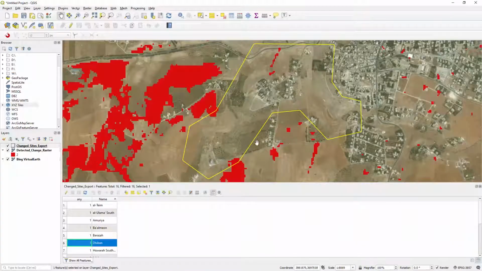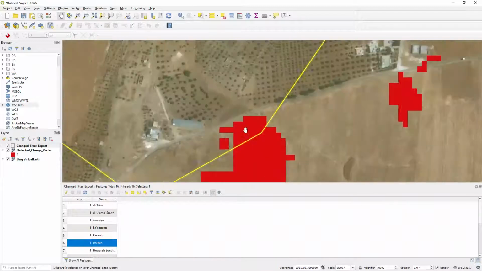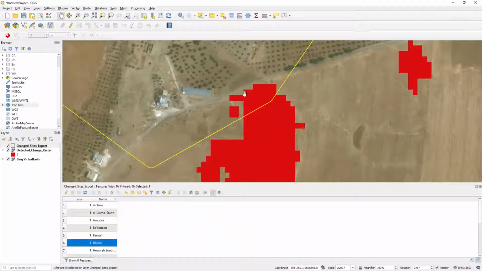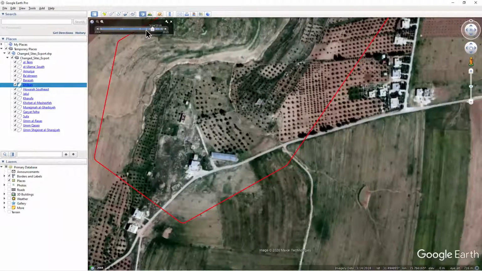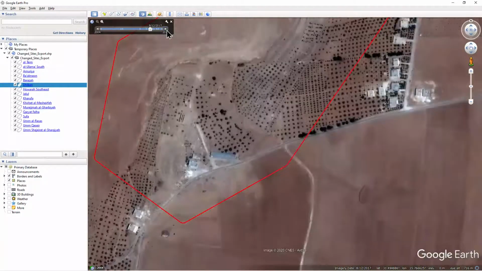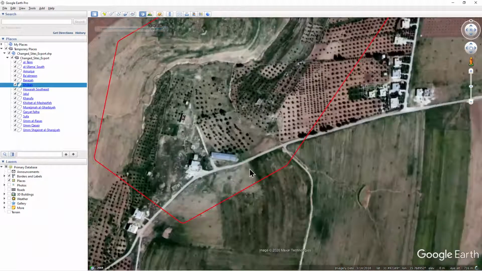However, in the southwestern part of the site, you will notice areas of detected change that are not disturbances. You will see that in this period, nothing significant happened to this area, and the change is likely to be agricultural. Although change was detected in these areas, they are not direct disturbances to the archaeology as far as we can tell.